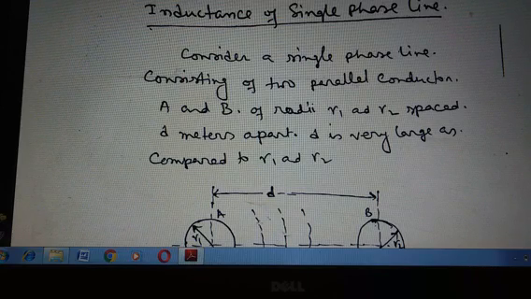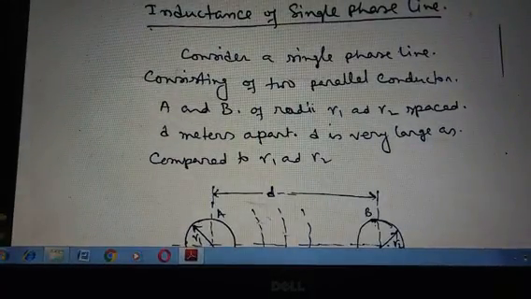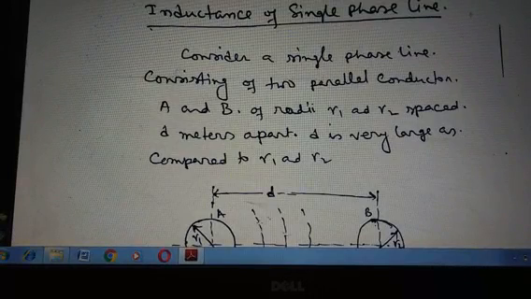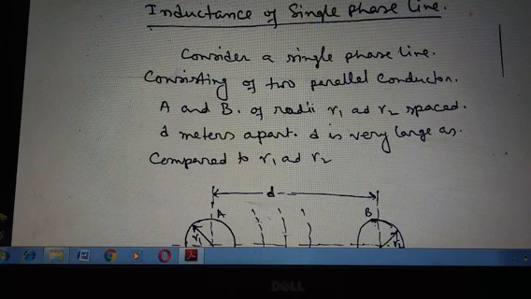It is a well known fact that a current carrying conductor is surrounded by a large number of lines of force or flux. In an alternating system, when the alternating lines of force or flux cut the steady conductors, a rate of change of flux occurs, and due to that some inductance will be developed inside the conductors. Thus, for determination of inductance of a circuit, determination of flux linkage is essential.